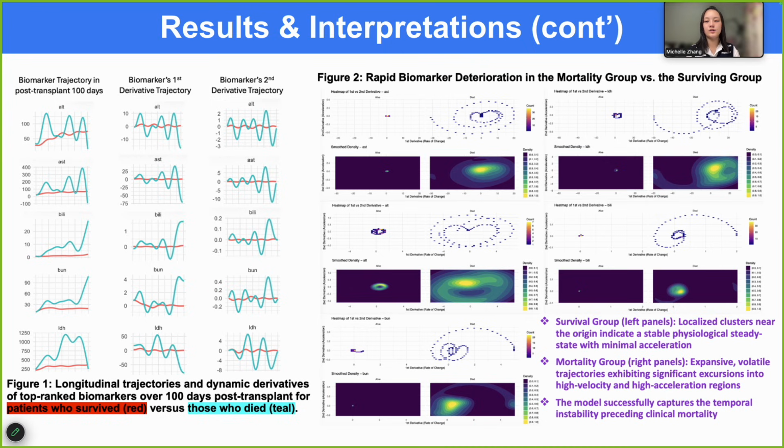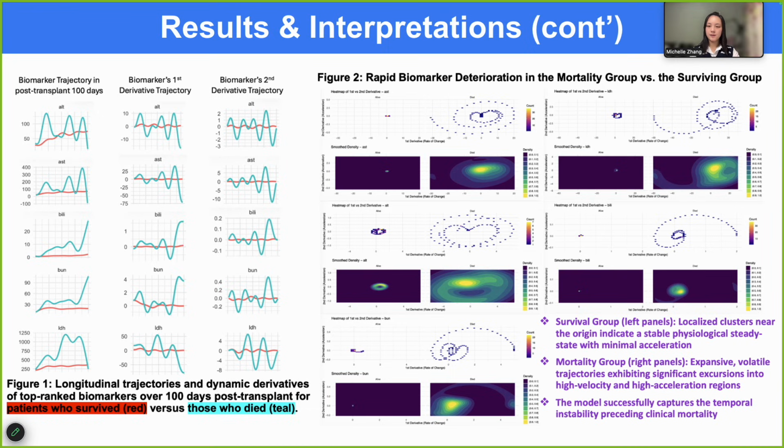So this slide shows why dynamic modeling matters. The figure compares biomarker trajectories and their derivatives between patients who survived and patients who died. A first derivative represents rate of change, or velocity, and a second derivative represents acceleration, meaning whether the rate of change itself is increasing or decreasing. In the survival group, trajectories cluster closer to a stable region. In the mortality group, trajectories are more volatile, with larger movement in high velocity and high acceleration regions.